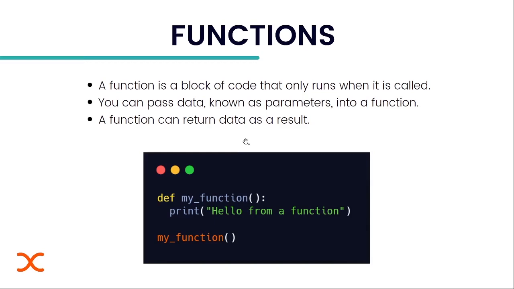Suppose I want to print this statement anywhere in the Python file. I can simply call this function, here you can see my function, and anywhere in the Python file I can call it and this will be printed. I don't have to write the entire code inside this function whenever I want to execute it.